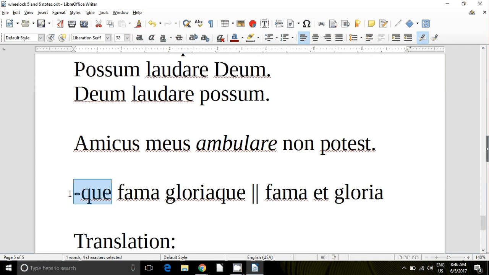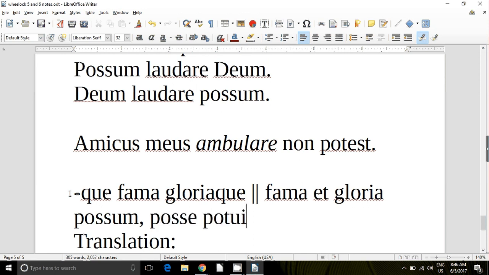Don't forget, when you're doing verbs, to note down all the principal parts given for the verb. So for possum, I've got possum, posse, potui. So that's present indicative active first person singular. This is the present infinitive, to be able. And this is the perfect indicative active first person singular, I have been able, I was able.